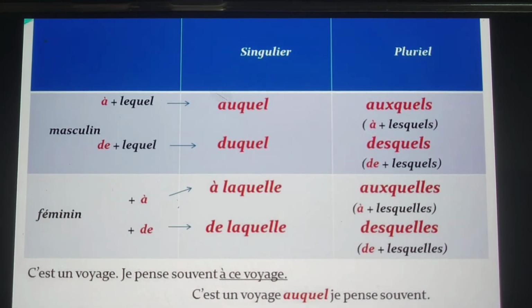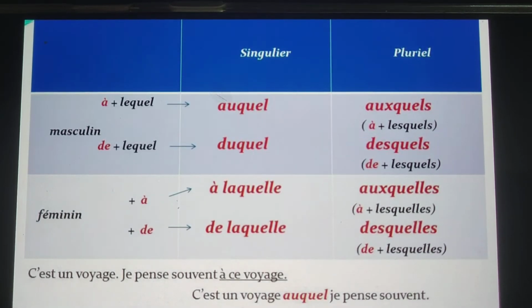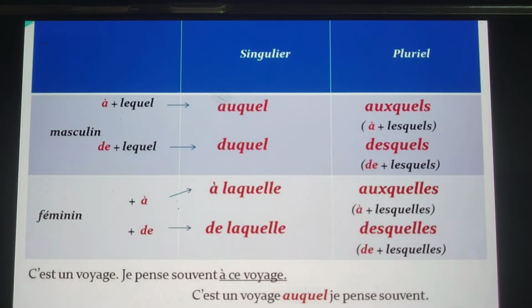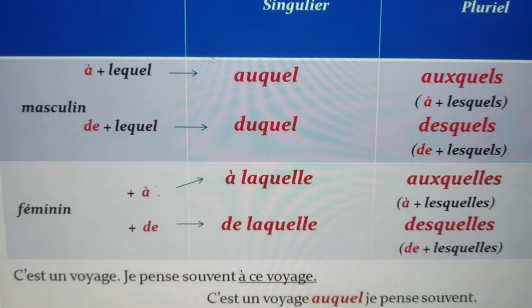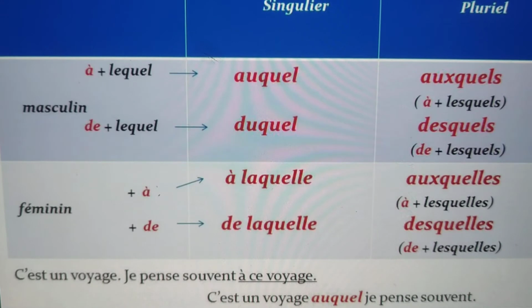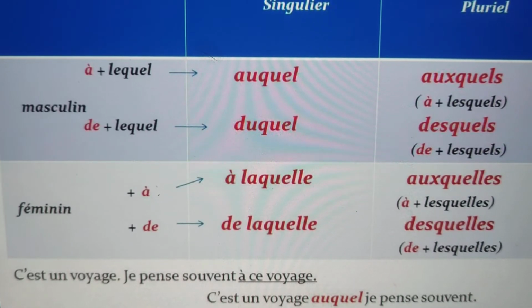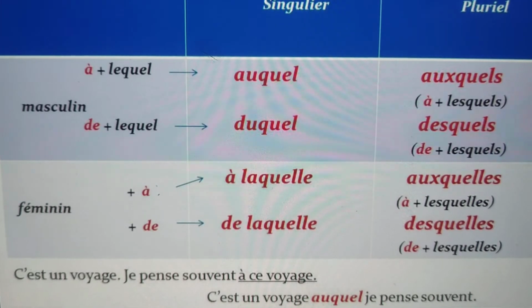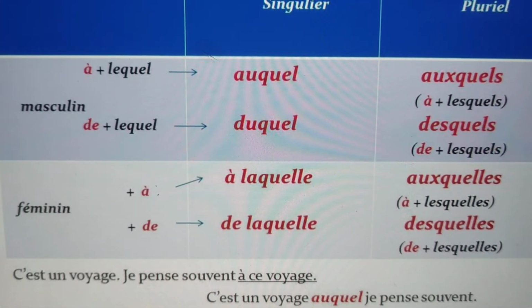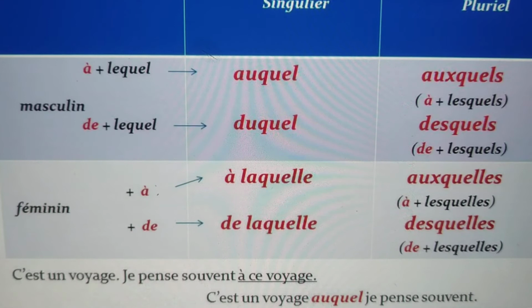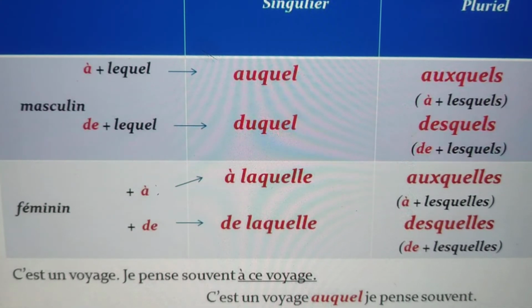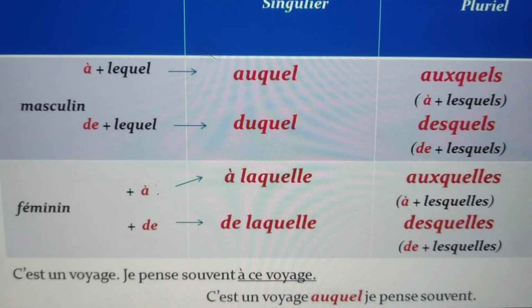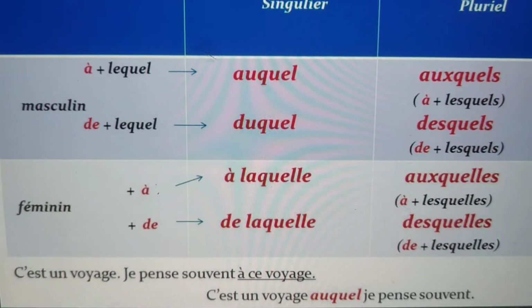Right now we did the combination of preposition with the pronom interrogatif. Now if we have à and de prepositions, how do we combine them with the pronom interrogatif? The pronom interrogatif you use according to the noun, whether masculine, feminine or plural. Pronom interrogatif has definite articles.